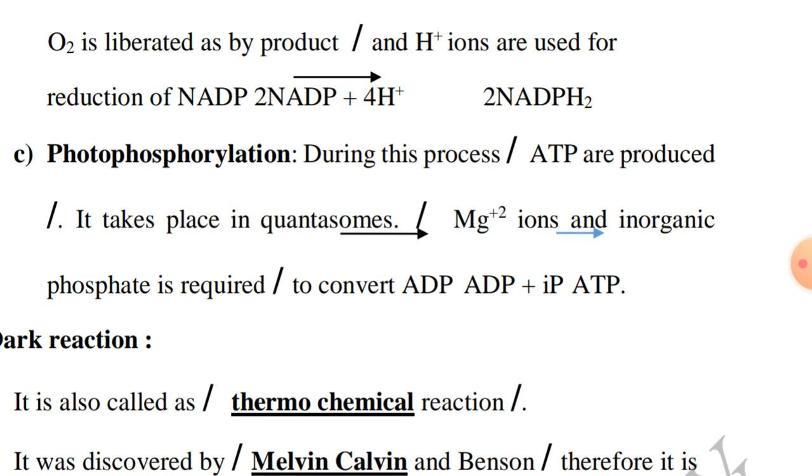Photophosphorylation. During this process, ATP is produced. It takes place in quantasomes. Magnesium ions and inorganic phosphate are required to convert ADP to ATP. This also we discussed in the class.